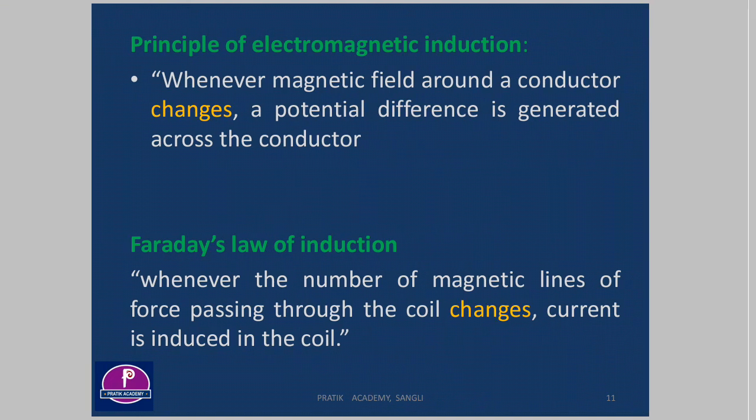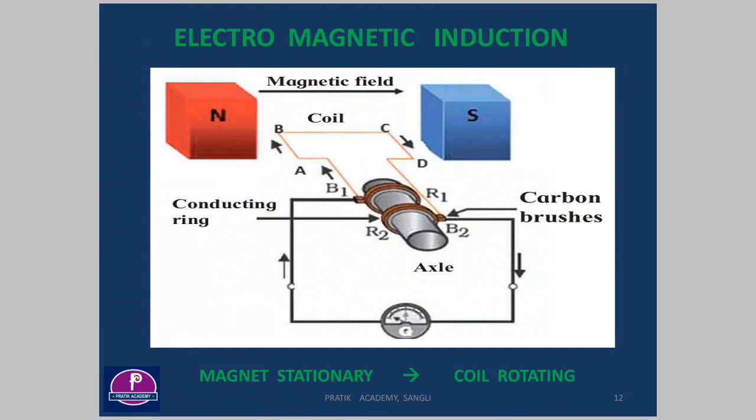Okay, now consider this diagram. In this diagram, this is the magnetic field. There are the N pole and S pole of the magnetic field. We have placed here coil ABCD, and one shaft, or axle, you can say. And as we know, we have to change the magnetic field associated with this coil.